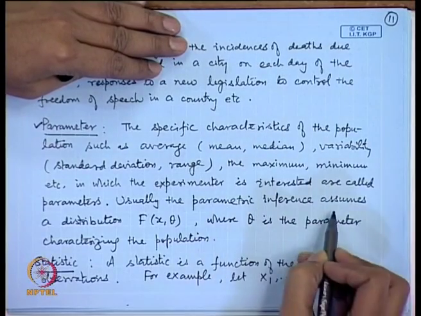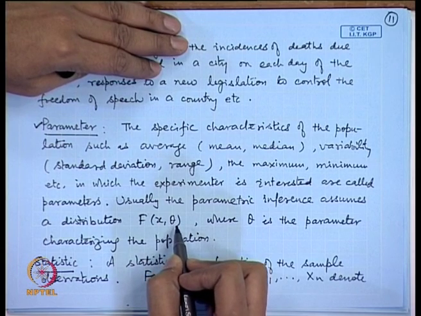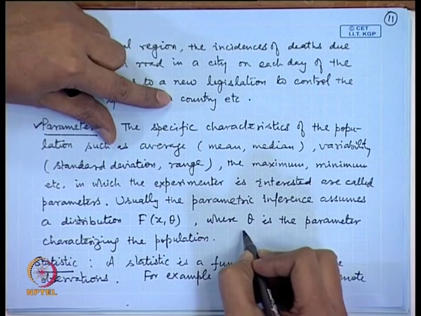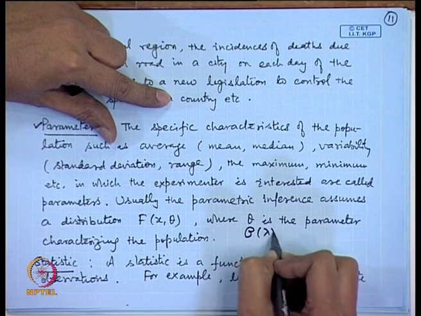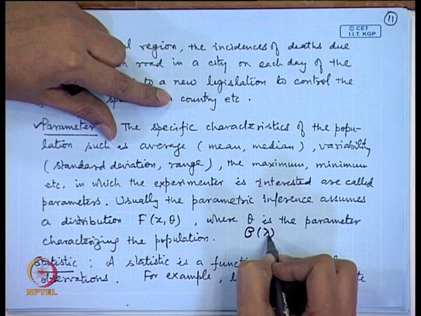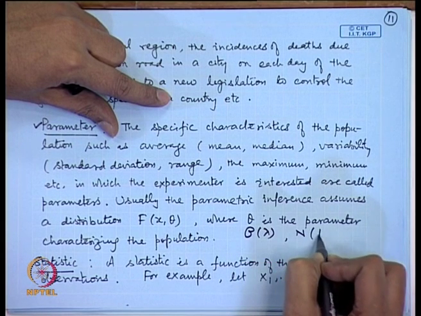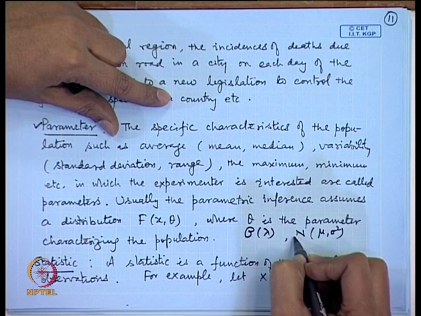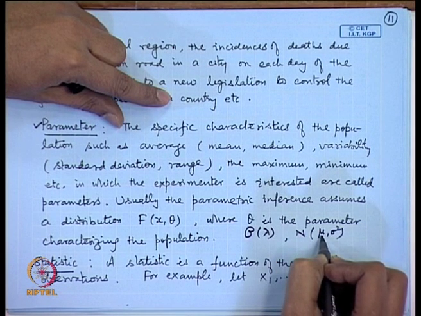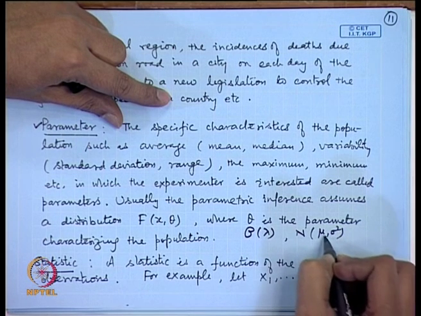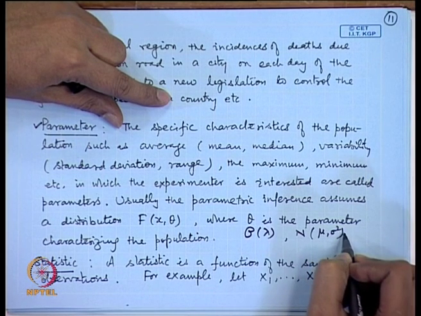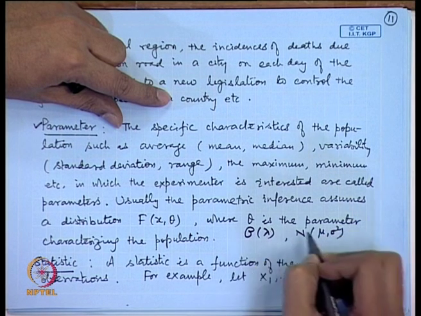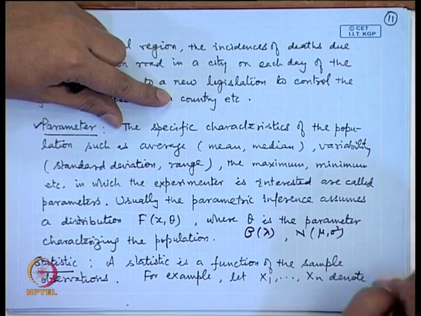So, usually the parametric inference assumes a distribution f(x, theta). So, here theta is the parameter which characterizes the population. The popular examples, like we say Poisson lambda distribution. So, lambda is the parameter here. If I say normal mu, sigma square distribution, the distributional model is normal and it is characterized by the parameters mu and sigma square. Here mu and sigma square are the mean and variance respectively. In the Poisson distribution, lambda itself is the mean as well as the variance of the distribution.